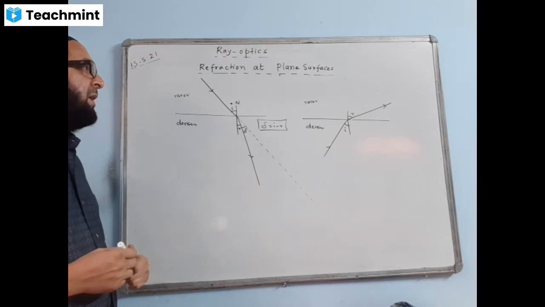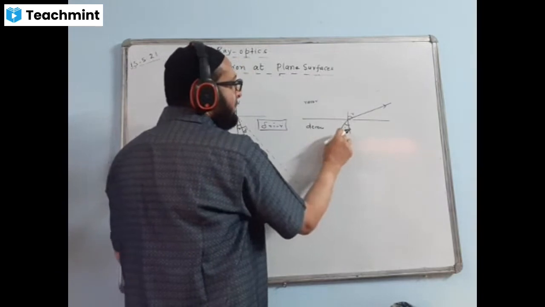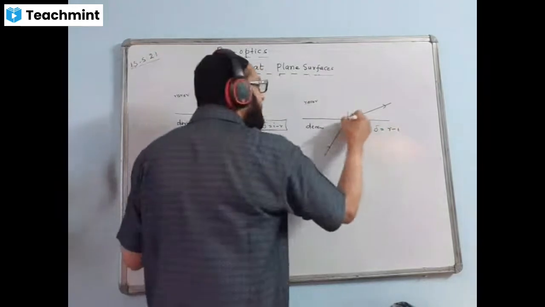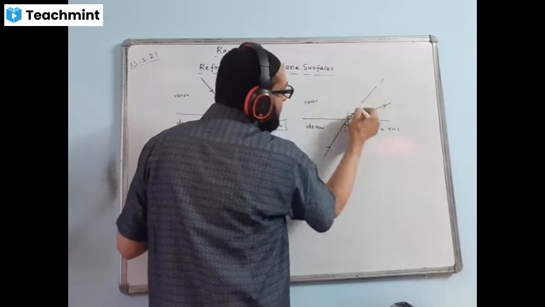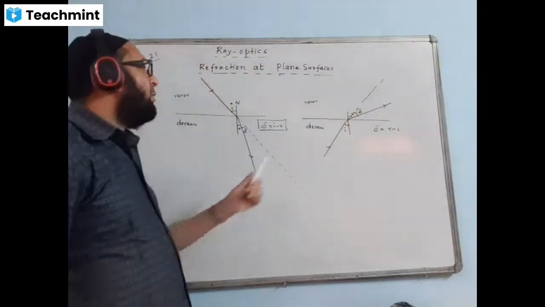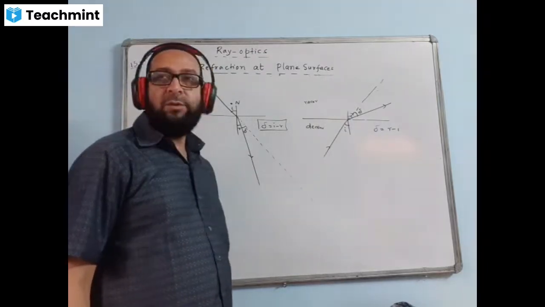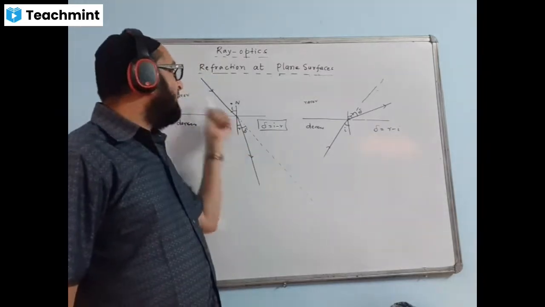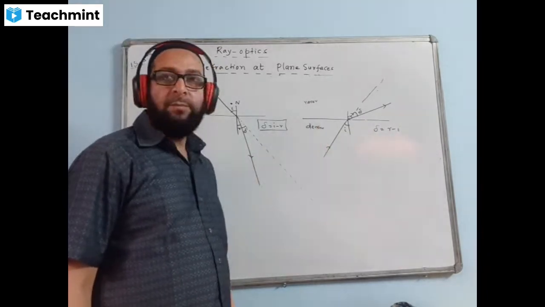Okay. And the second case, the ray is bending away from the normal. This time R is bigger than I and I is smaller. So this time delta value will become R minus I. R is the bigger angle. And how to show that angle? This ray would have gone straight, but by this angle it is bending. This is delta angle. The delta value will be now, this whole angle is R. This is I. So this will be also I. R minus I if you like there. Whichever is the bigger angle, the bigger minus the smaller angle. Delta is equal to I minus R when rarer to the denser, and delta is equal to R minus I when denser to the rarer medium. Okay.